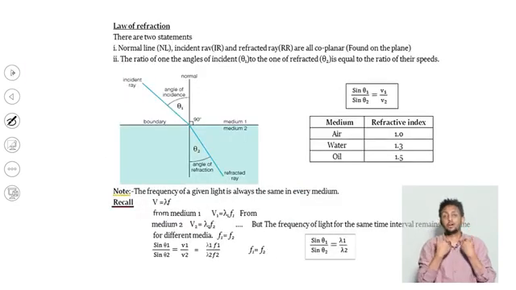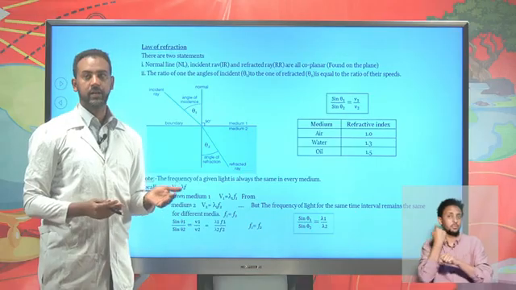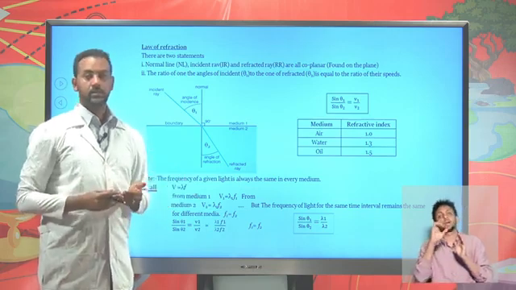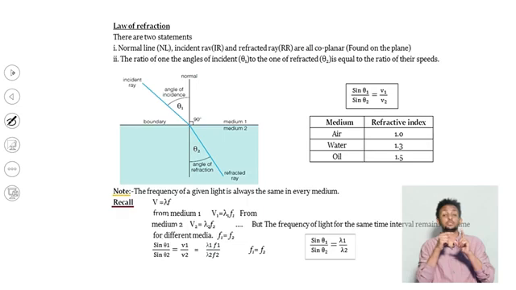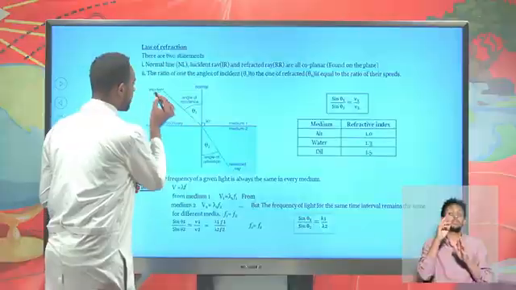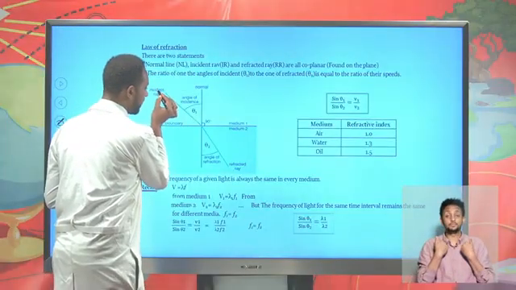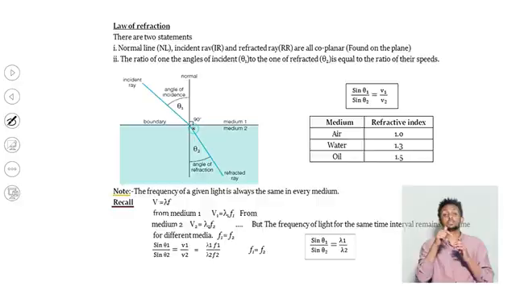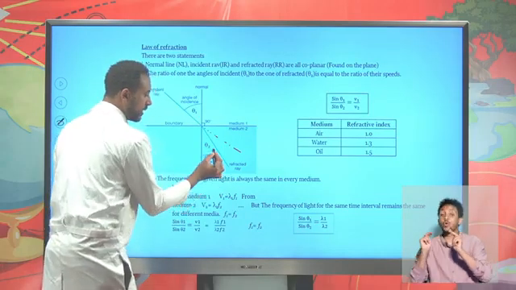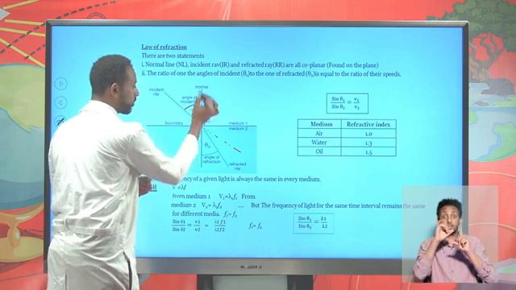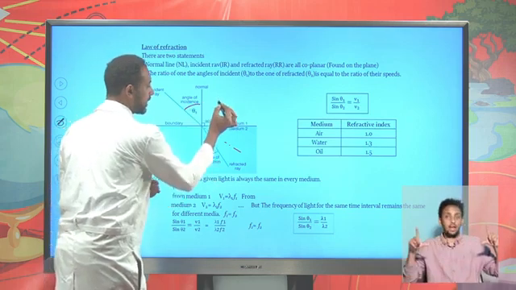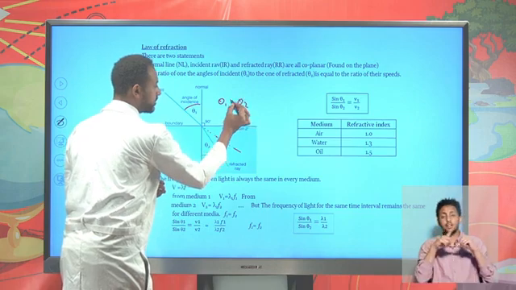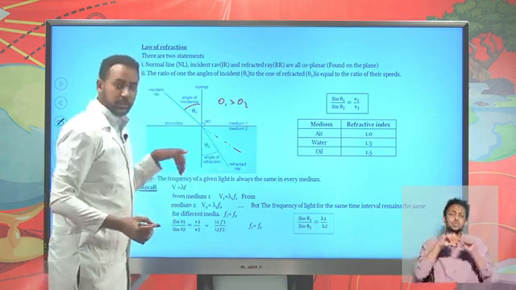And we do have a law of refraction. Previously we mentioned the law of reflection, where the angle of incidence and angle of reflection are equal. But here we have another law known as the law of refraction. If you take this incident ray, in a uniform medium it will propagate in rectilinear motion. But it faces a denser medium, so it bends towards the normal line, and the angle of incidence from the normal line is relatively larger. Theta 1 is greater than theta 2. Why? Because it bends towards the normal line.